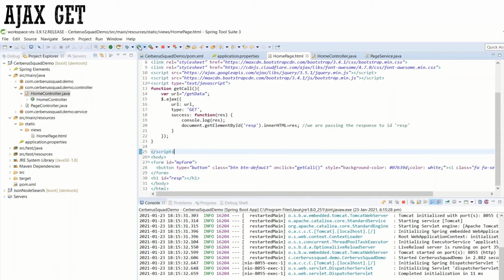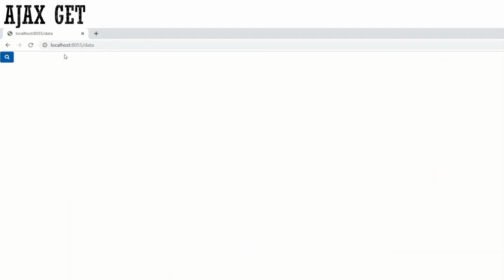On the page, when you refresh this page, it will show only a search icon with a blue background. Here is one more tip for you all: if you need to change the color but you don't know the color code.